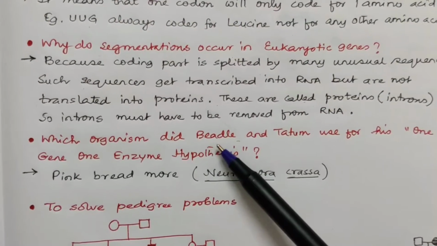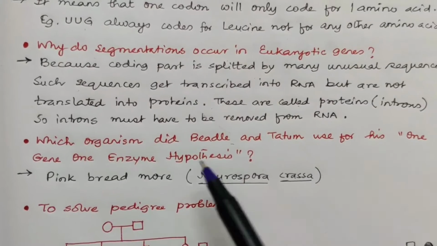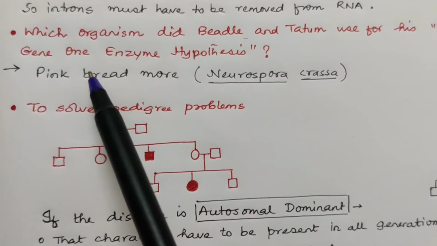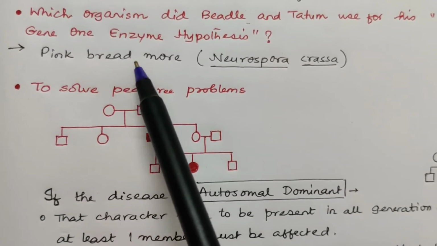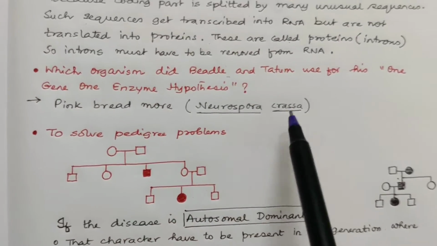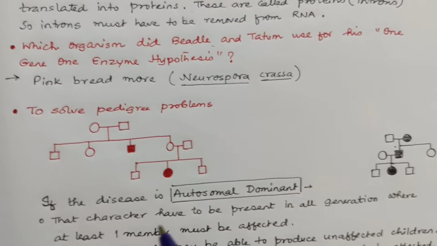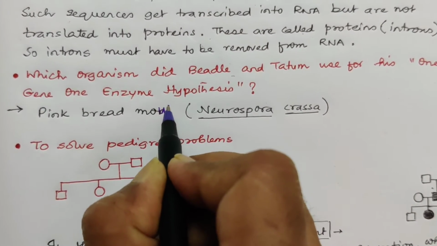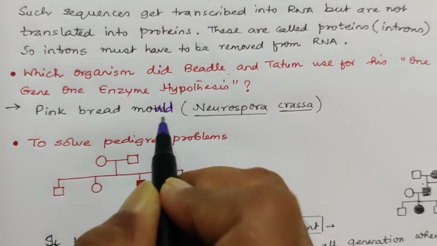Which organism did Beadle and Tatum use for their one gene, one polypeptide hypothesis? That is a pink bread mold called Neurospora crassa. Bread mold, M-O-U-L-D, Neurospora crassa.